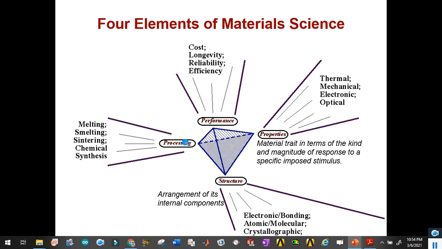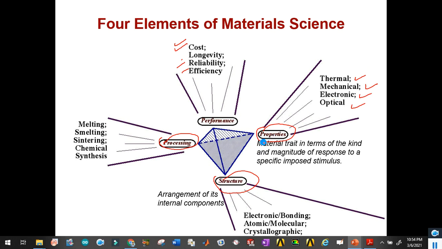So we can see the relationship between structure, properties and processing. For example, if we want performance like optimal cost, longevity, reliability, efficiency, these are the desired performance parameters. And what are the desired properties? For example, we want to achieve specific thermal, mechanical, optical, electrical properties as well.